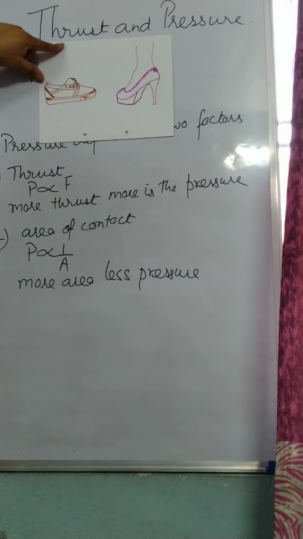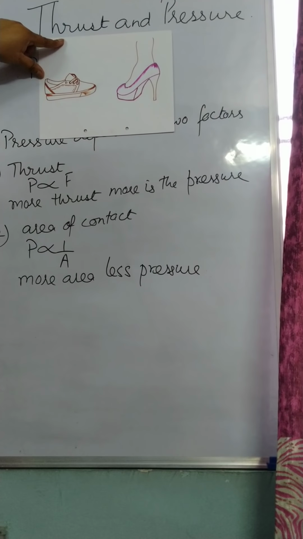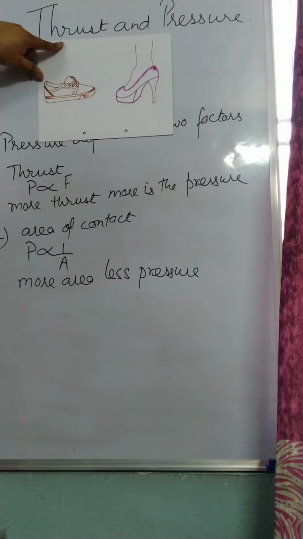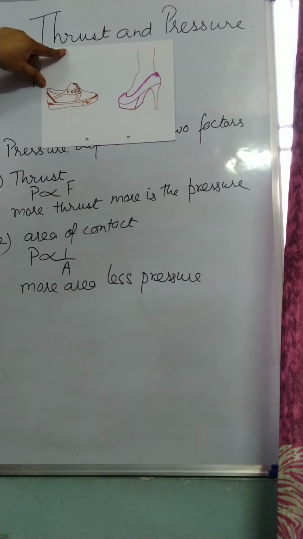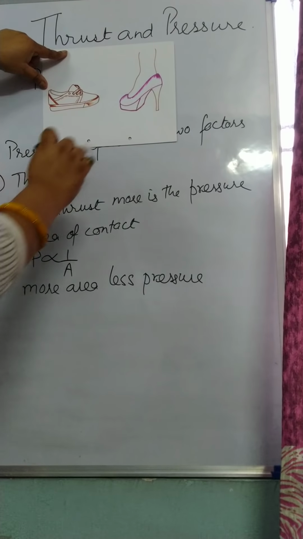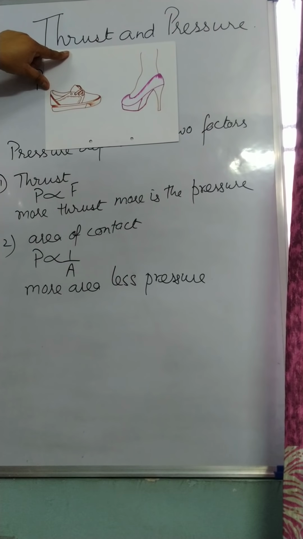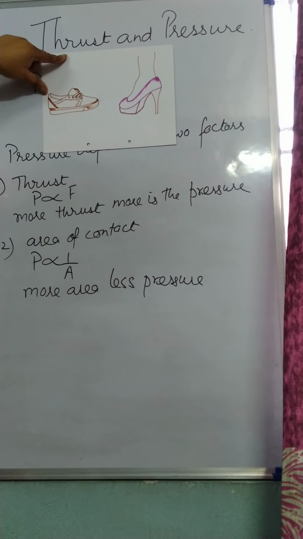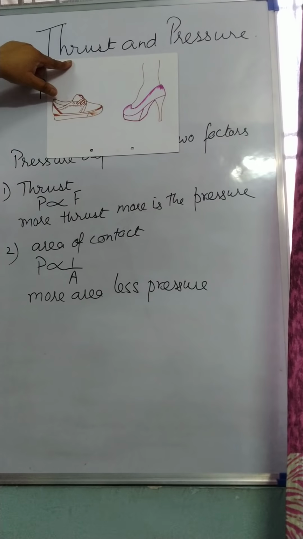And if she happens to step on a friend or someone, the person whom she steps on will shriek with pain. Why? Because pressure will be so large that the person will get hurt. In this case also the person will get hurt, but obviously area is more, so the pressure is going to be less.